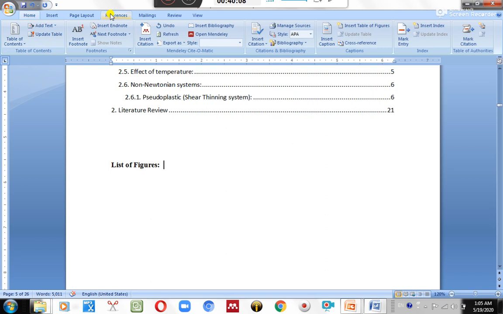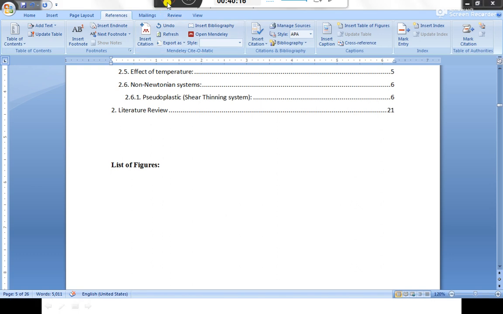But this is not a figure. This is a table. We are adding the first table. It shows table 1. Click on table 1 over here. This is some standard viscosities. Done. Okay, it appears over here. Done. This is the table for viscosity.